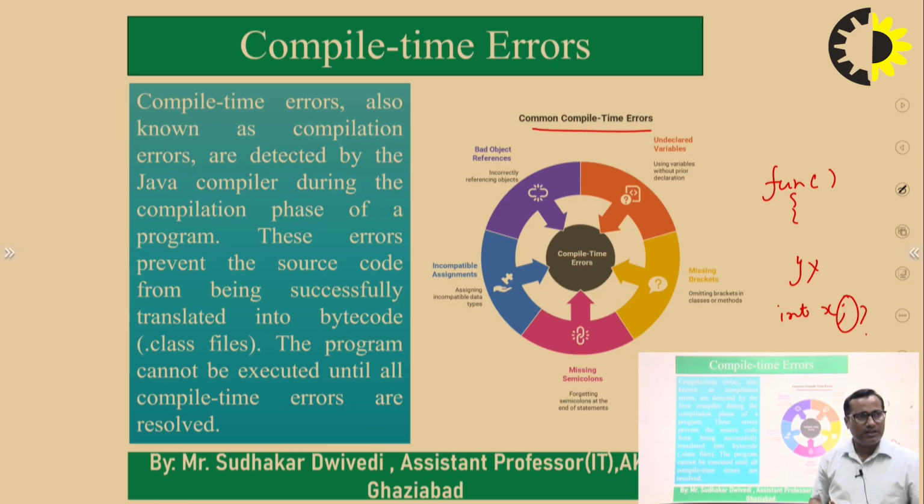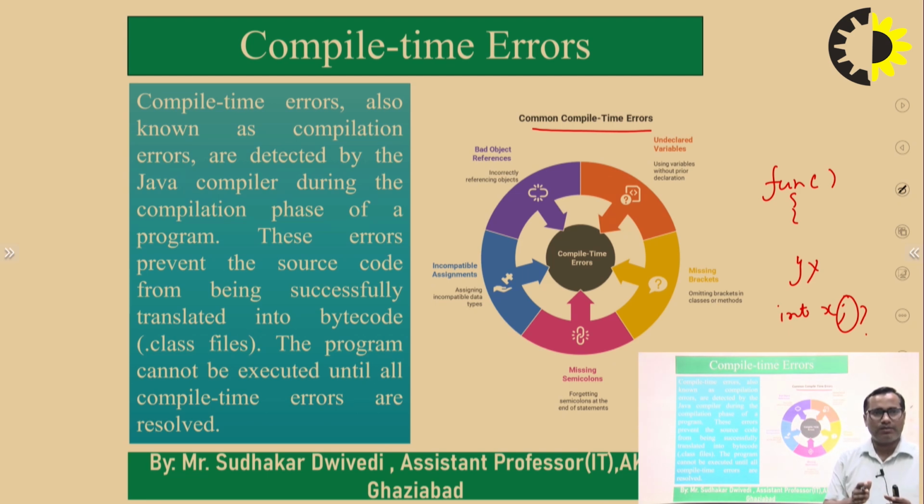And as I have said, these errors prevent the source code from being successfully translated into the bytecode. That means the programs will not successfully compile until all the compilation time errors are removed. In the case of Java programs, it will not create the .class file.